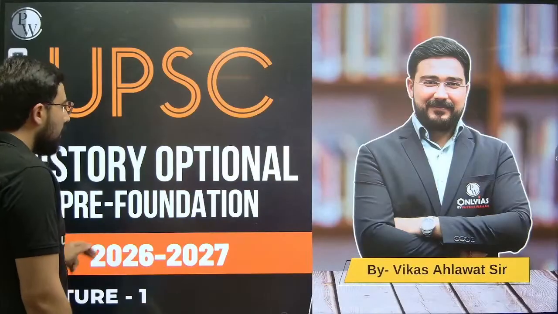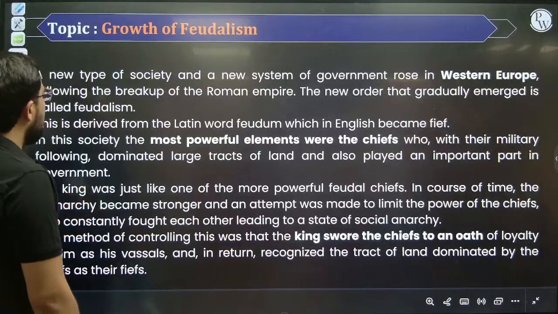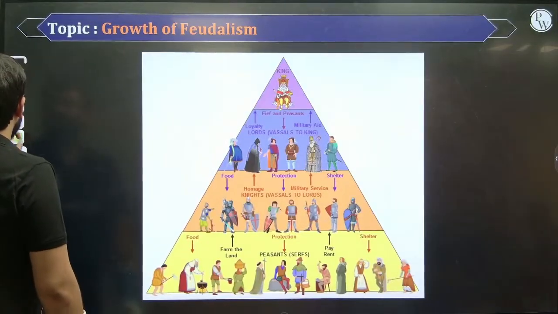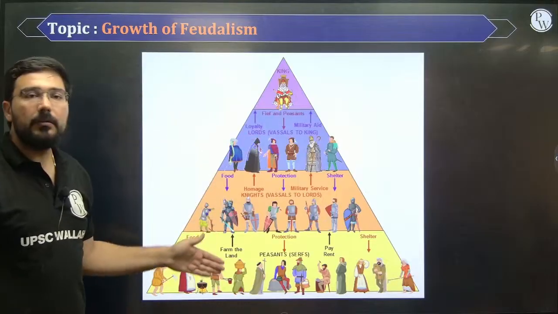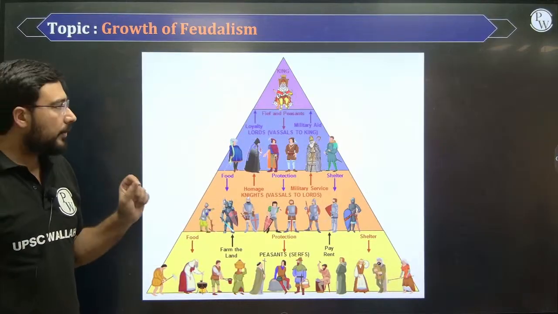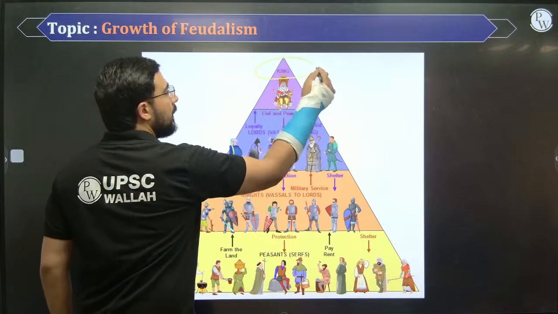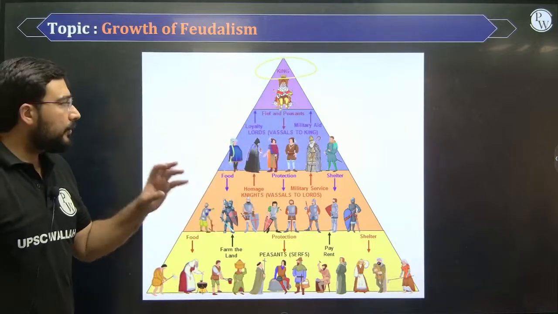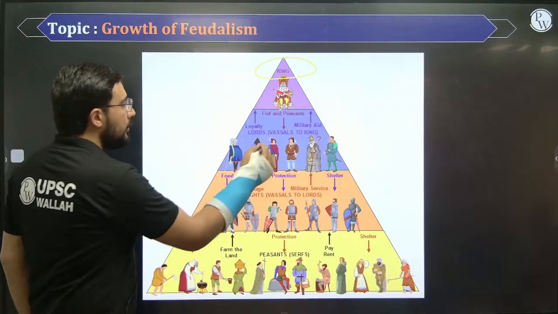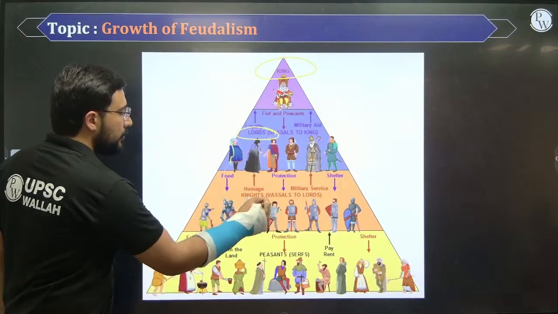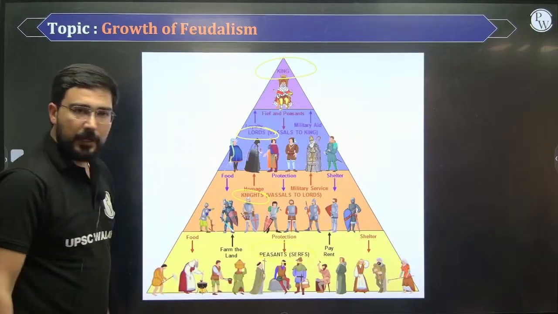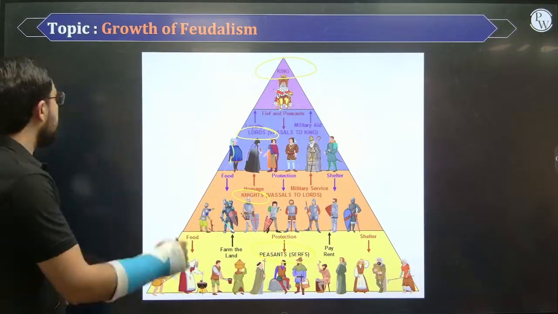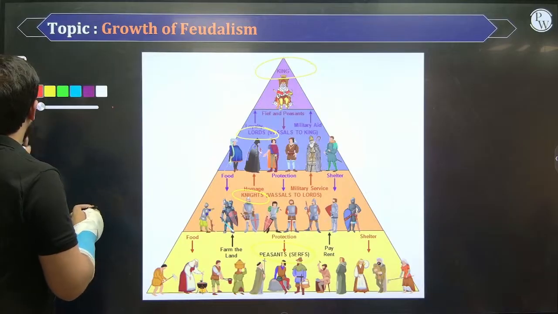चलिए स्टार्ट करते हैं। Okay. Yesterday I discussed with all of you what is the meaning of feudalism. Feudalism means there is a hierarchical kind of structure. What's the meaning of hierarchy? At the top we have a king. Like in Europe there used to be a king at the top, then lords, then knights, and at the bottom serfs. This was the structure. A hierarchy was there.